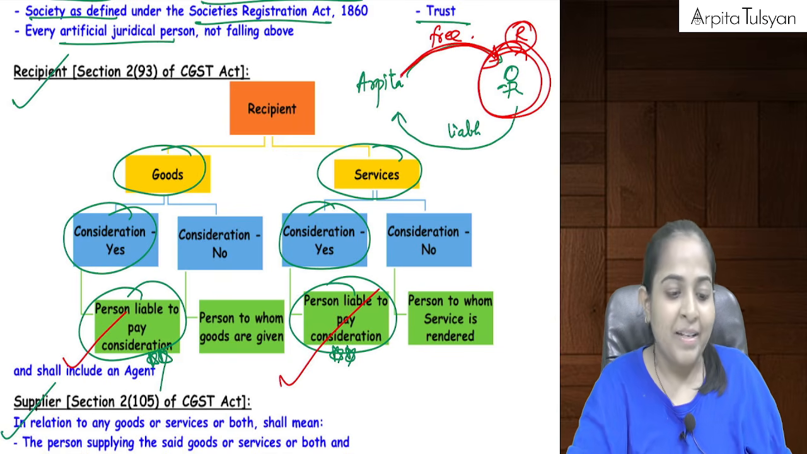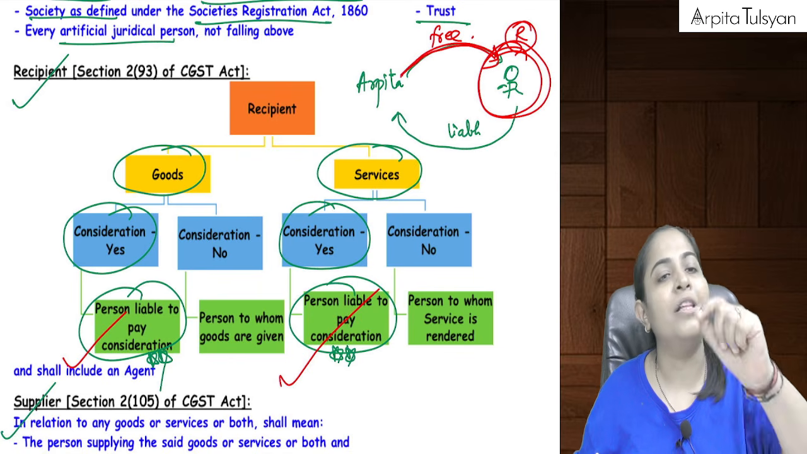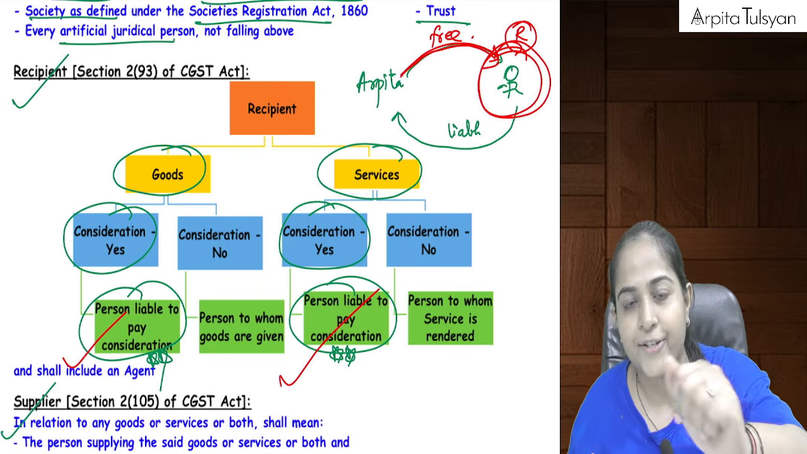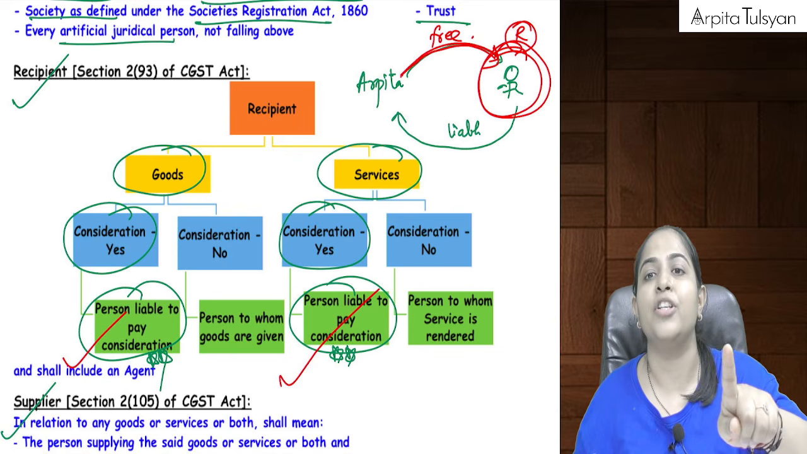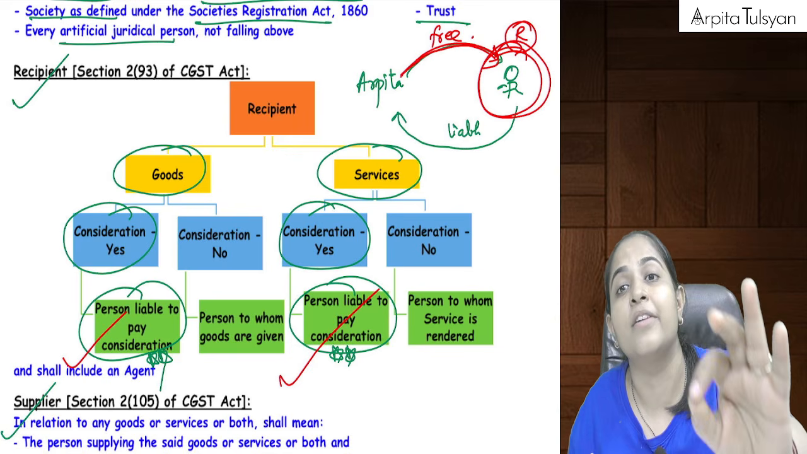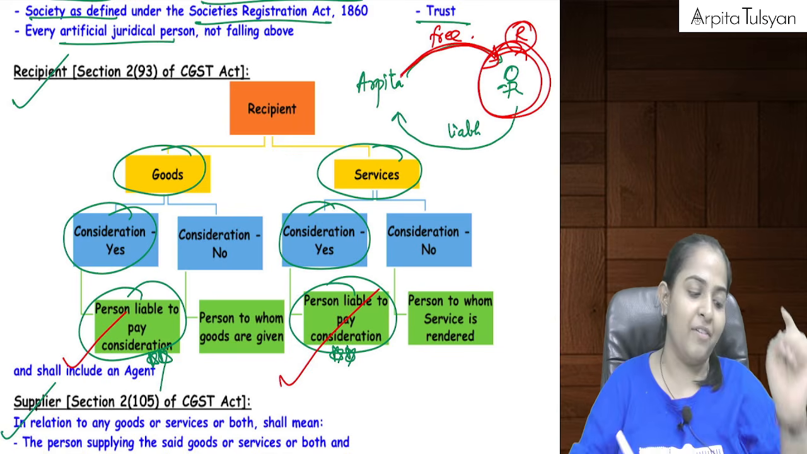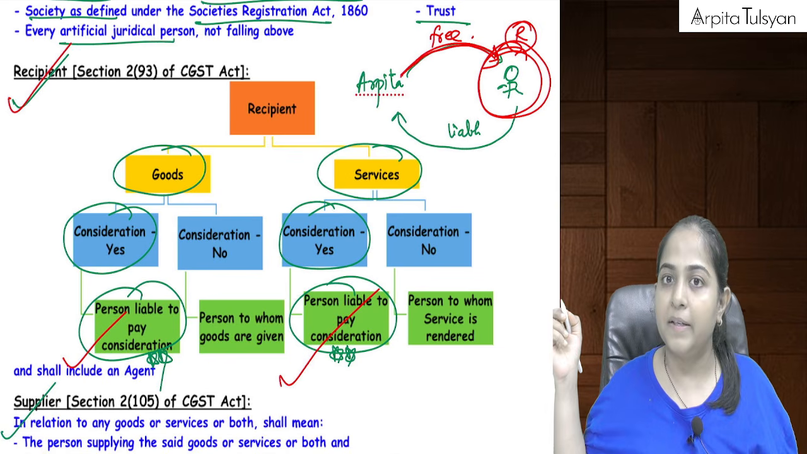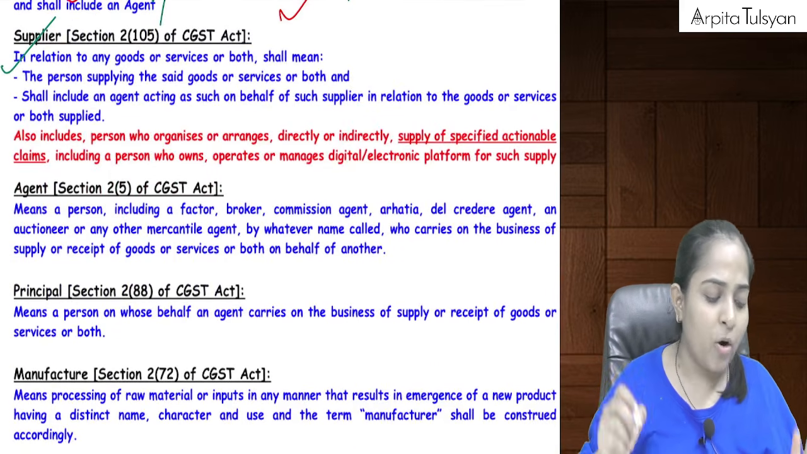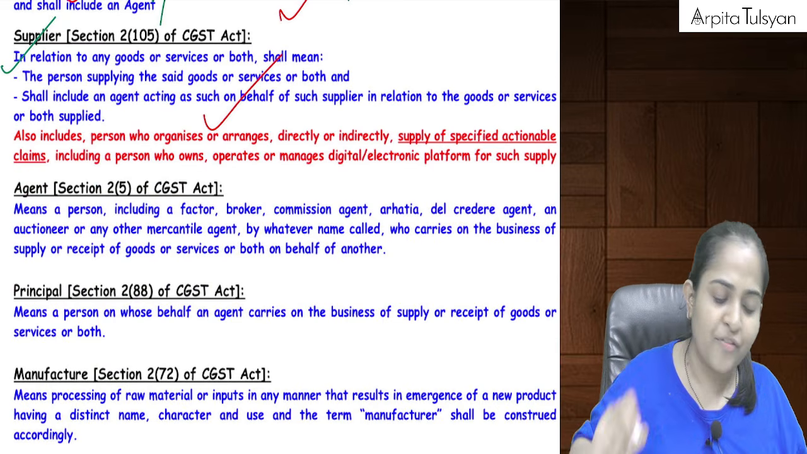Manageable till here. Yes, so where there is a consideration involved, the person who is liable to pay the consideration. When there is no consideration involved, the person to whom the goods or services are given will be considered as the recipient. Yes, okay. Then after that, supplier definition we have already discussed.